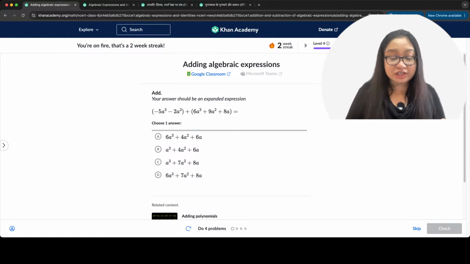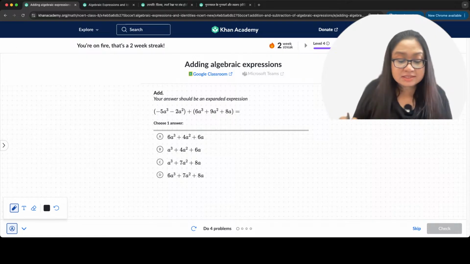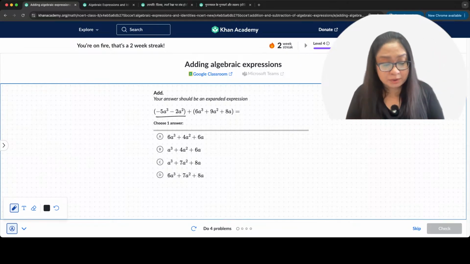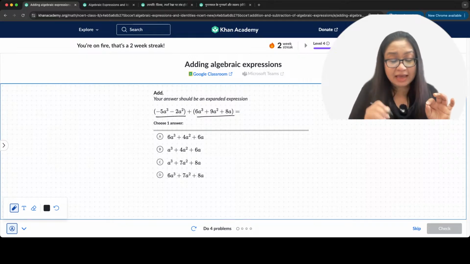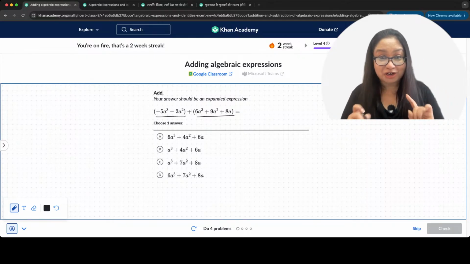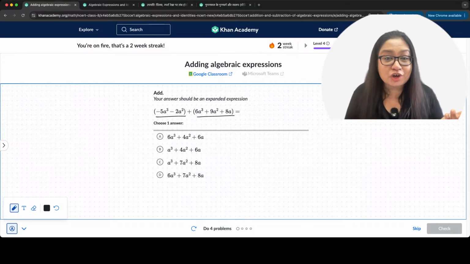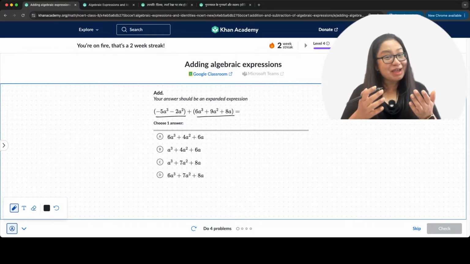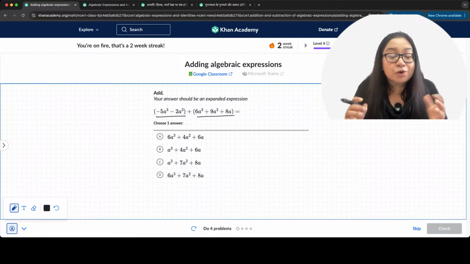First question is add. Your answer should be an expanded expression, and we are adding these two expressions: minus 5a cube minus 2a square plus 6a cube plus 9a square plus 8a. So come on, let's add. Tell me what the correct option is: A, B, C, or D. I will wait for you guys to answer. Come on, quickly. Let's see who answers first.